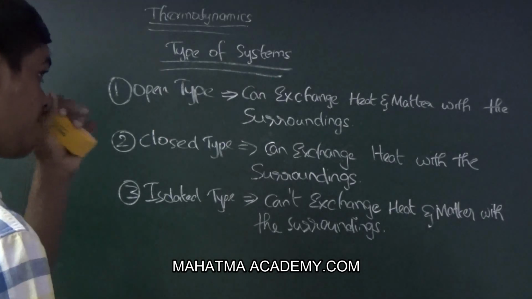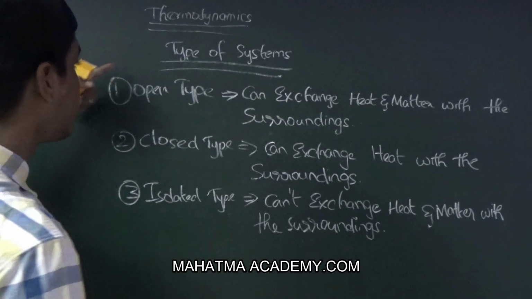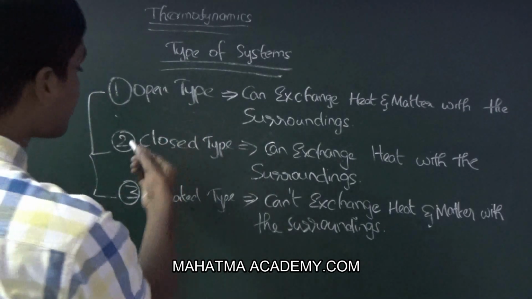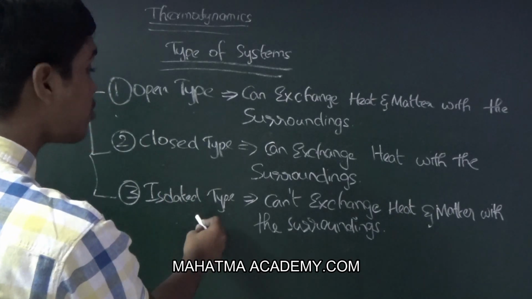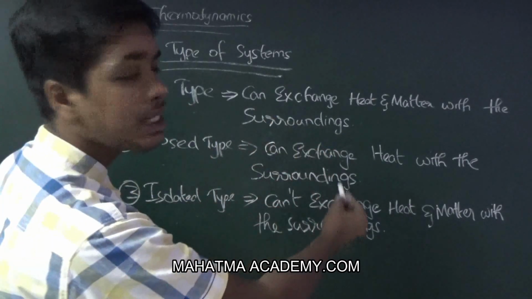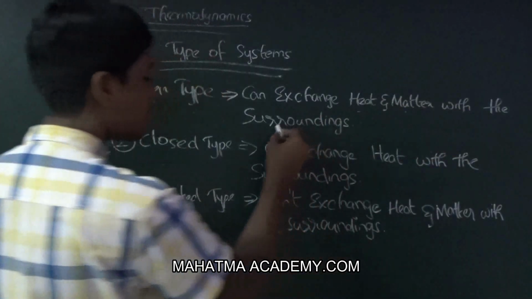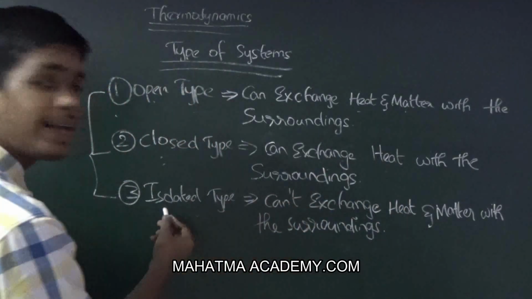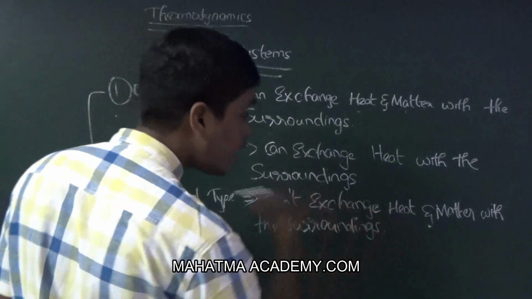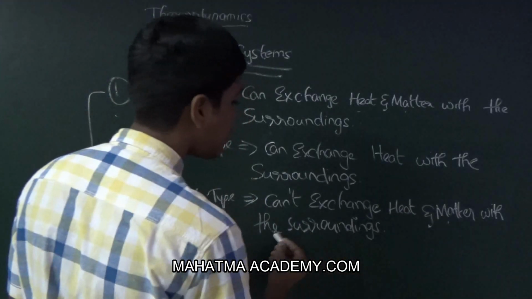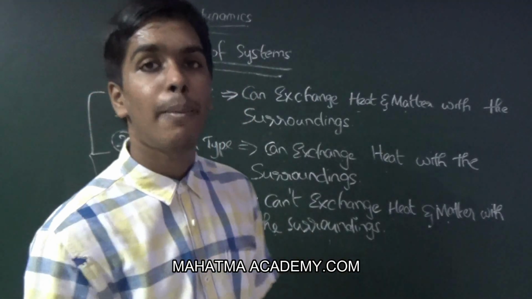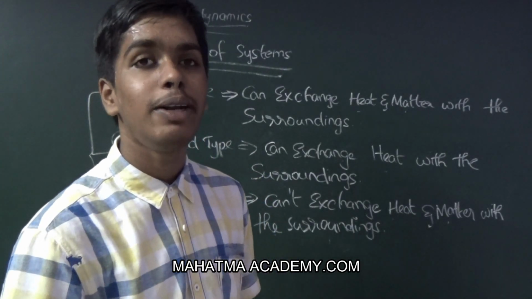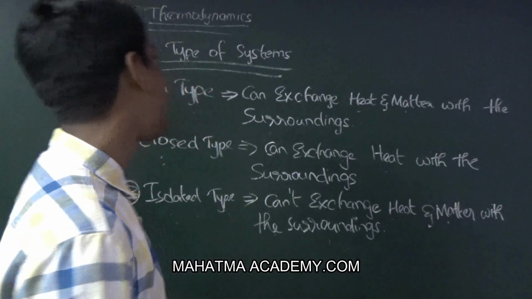Now we have discussed the types of systems, in which there are three types. The first one is open type, the second one is closed type, and the third one is isolated type. In the open type, the system can exchange heat and matter with the surroundings. In the closed type, the system can exchange only heat with the surroundings. In the isolated type, the system cannot exchange heat and matter with the surroundings. Now we have discussed the basic terms in thermodynamics. Now we are going to discuss the laws in thermodynamics.